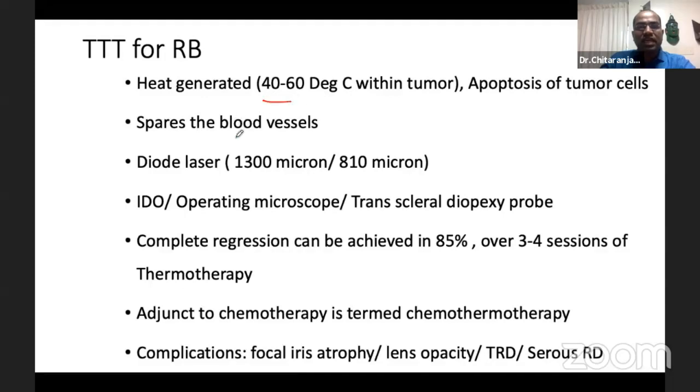The heat generated through an 810 nm laser through the LIO, through the laser delivery system, is actually effective, and it can achieve complete regression in around 85% of the cases. However, repeat sessions are needed. And sometimes if it is used as an adjunct to chemotherapy, it is known as chemothermotherapy.